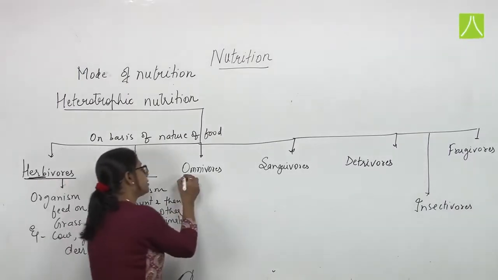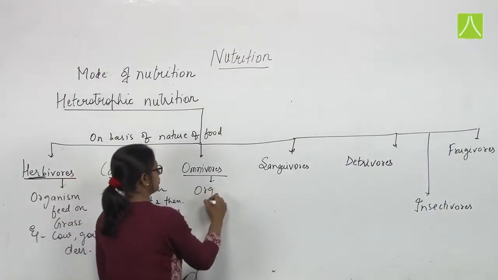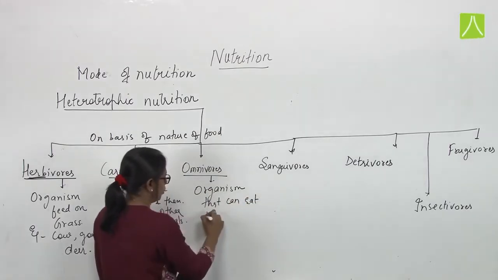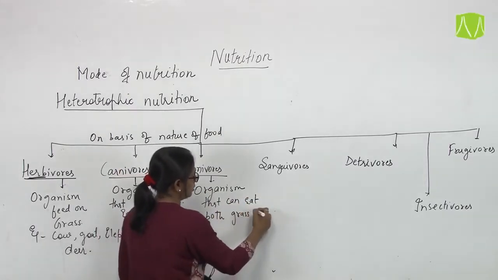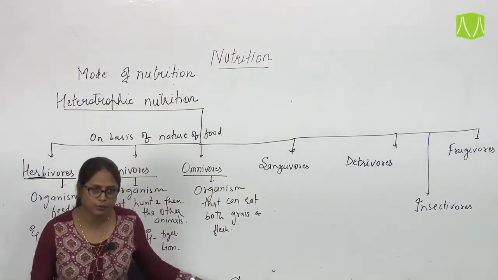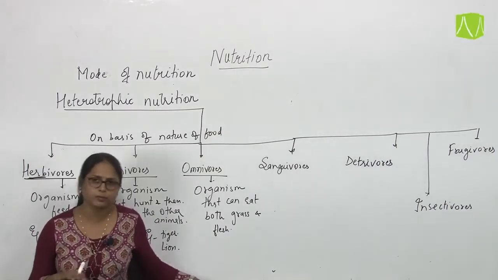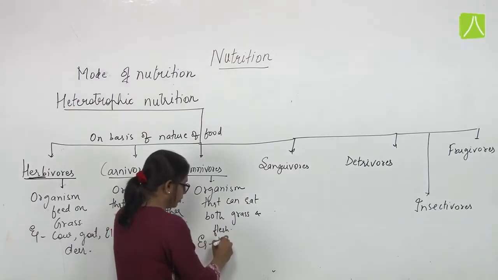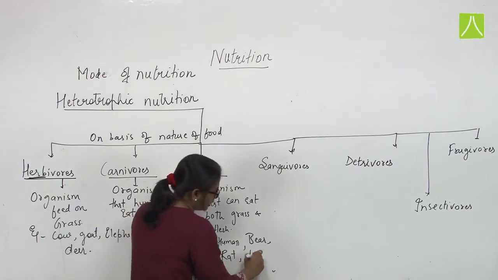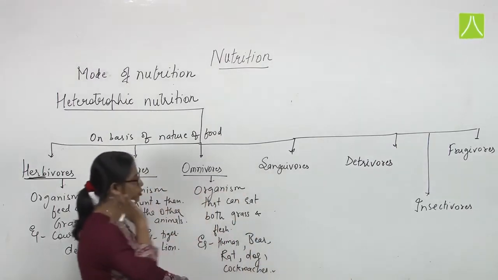Fine. Third is omnivorous. Omnivorous means the organism which can eat both grass and flesh. Okay, so they are basically herbivorous as well as carnivorous also. So they are eating both type of food, grass as well as flesh. It includes we human beings, bear, rat. Nowadays we also include dog, cockroaches, and so many. That is omnivorous.